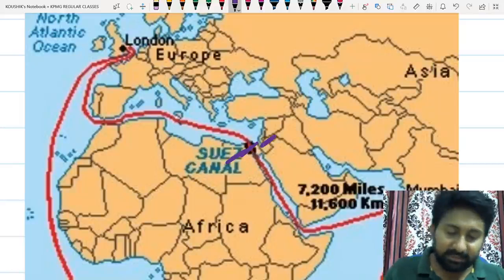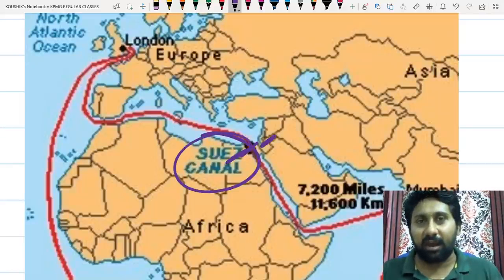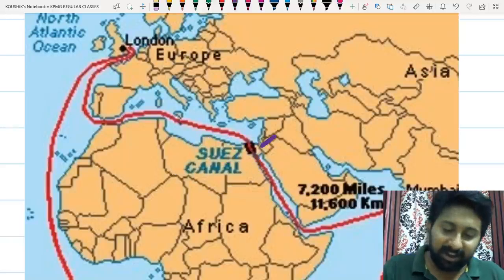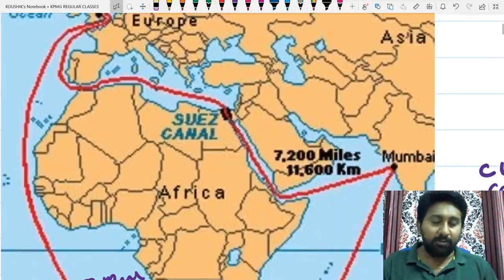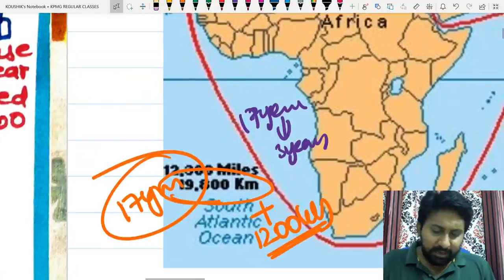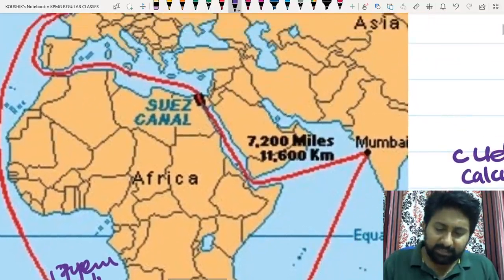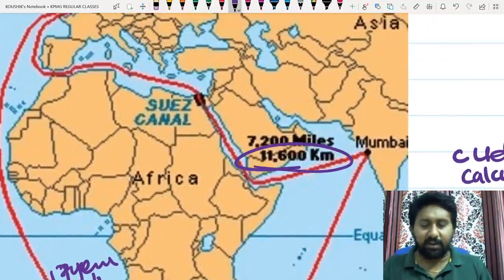Therefore, they named it the Suez Canal. Really, it's not a canal. On oceans, how can you find a canal? So they found this route. Immediately, 19,800 kilometers became 11,600 kilometers.